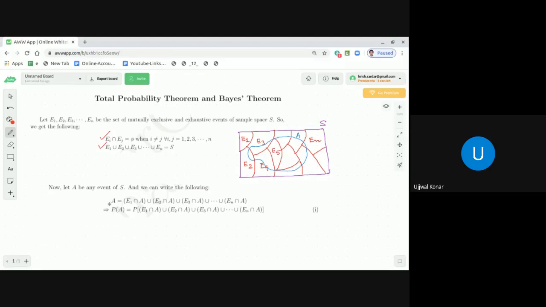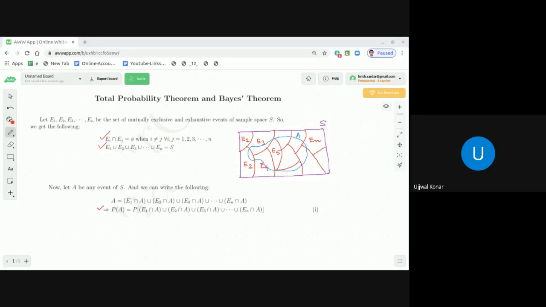So probability of the event A should be the probability of all the sets whatever you see in the union. Correct? Now, dear students, let's understand what these sets are. E1 intersection A, E2 intersection A, E3 intersection A, up to En intersection A, all are mutually exclusive events. Why, dear students? Because E1, E2, E3 up to En are all mutually exclusive events.